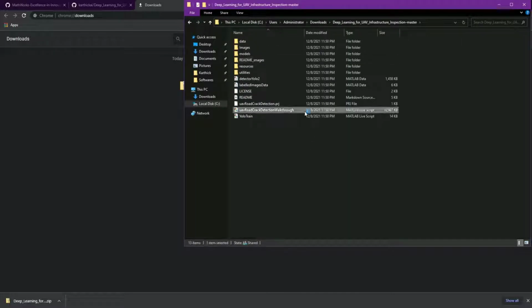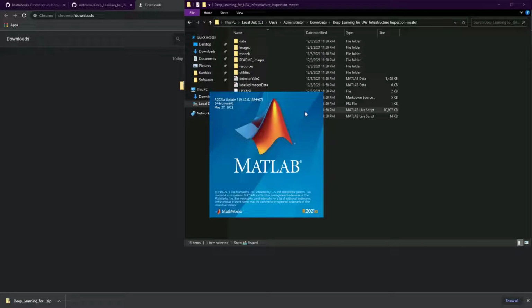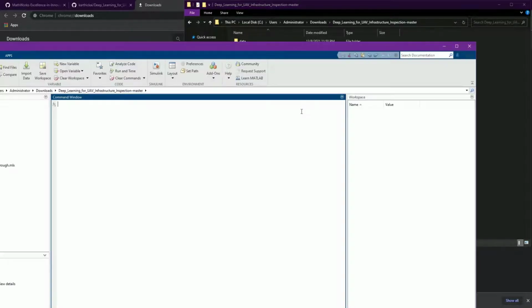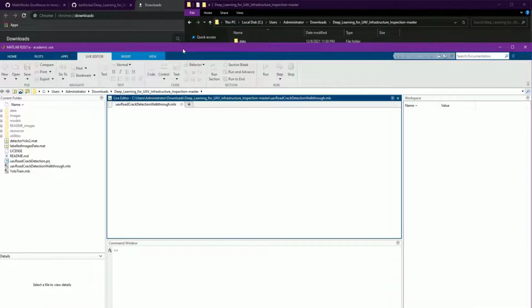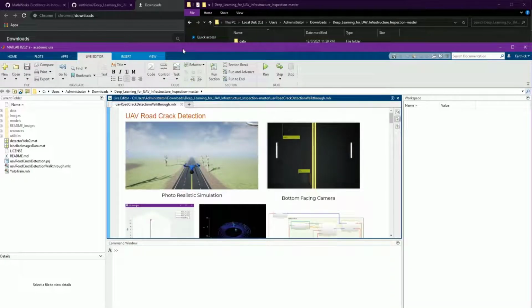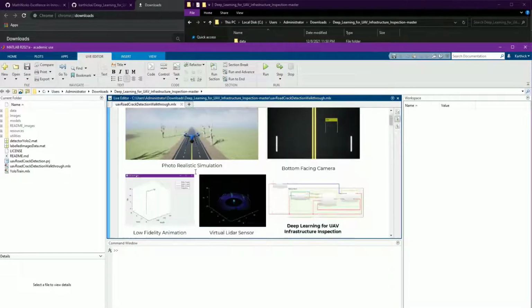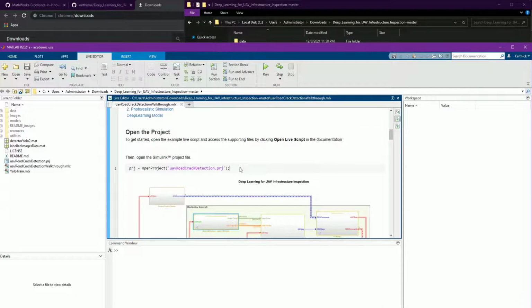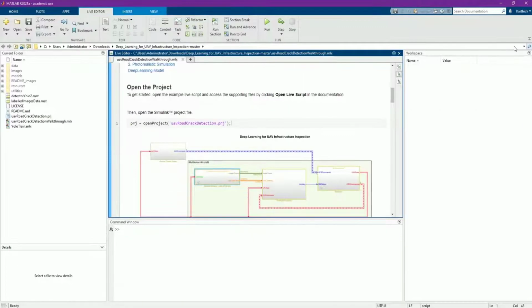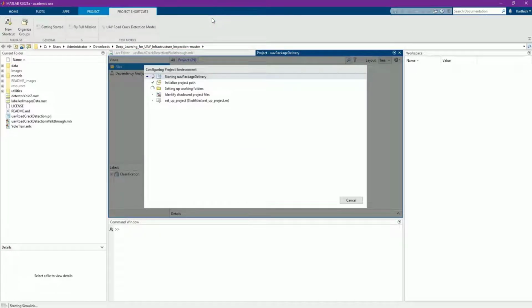Open the road crack detection example.mlx file in MATLAB. Wait for a few seconds. First step, open the UAV crack detection project, click run section. It will load all necessary components and models for this project.